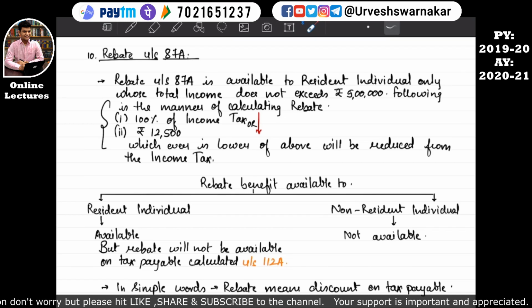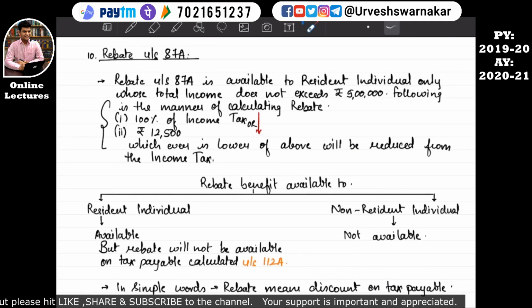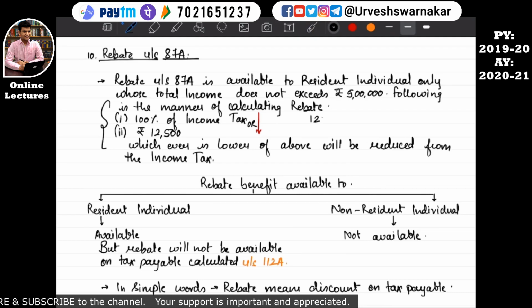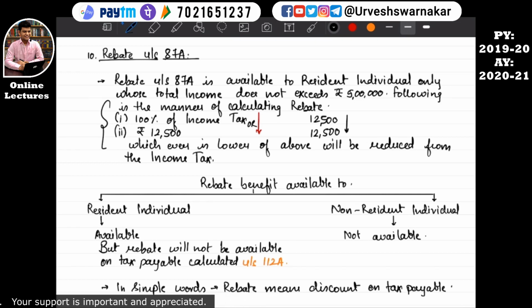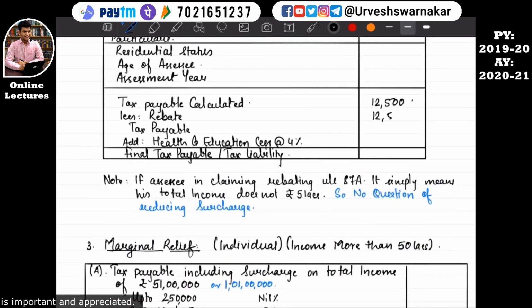100% of the income tax, that means 100% of this, or 12,500, whichever is lower, will be reduced from the income tax. So our 100% of the income tax is 12,500 and the other is 12,500, whichever is lower is 12,500. So we'll go in the format book and reduce rebate. This is 12,500 less, tax payable 0.